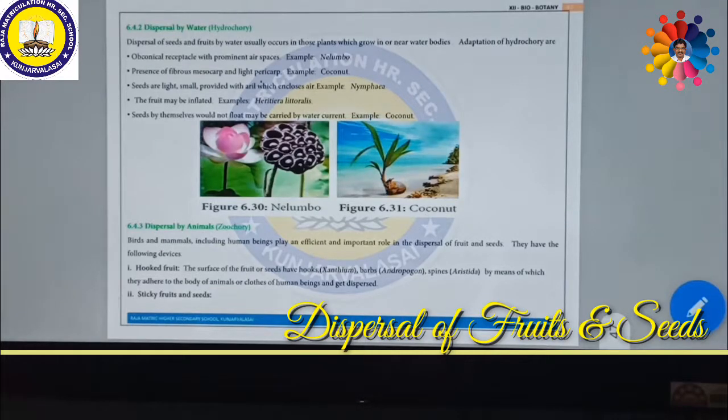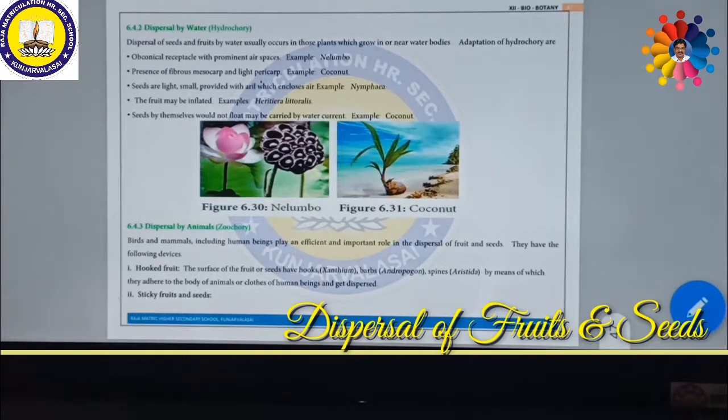For example, some of the fruits are hooked. That means the fruits have a hook-like structure. So the surface of the fruits or the seeds has a hook-like structure. Example, Xanthium. Then some other fruits like Bobs, Andropogon. Certain fruits have spines, called Aristida, by means of which they can adhere to the body of animals or the cloth of human beings and get dispersed.